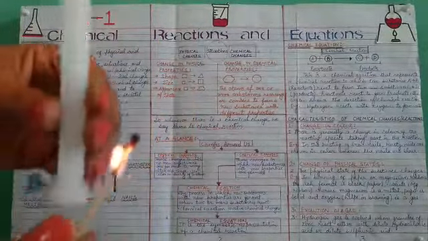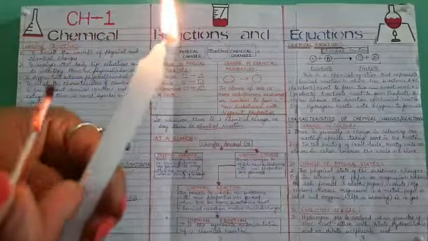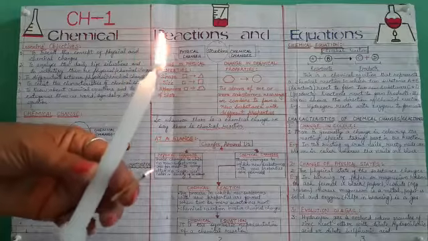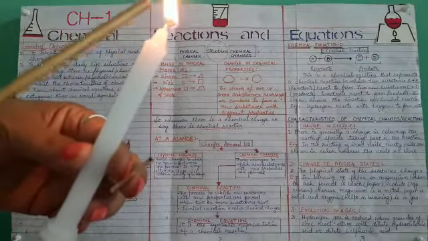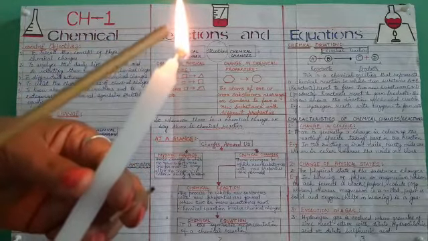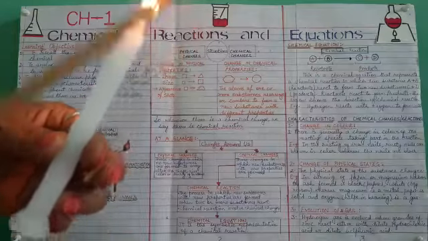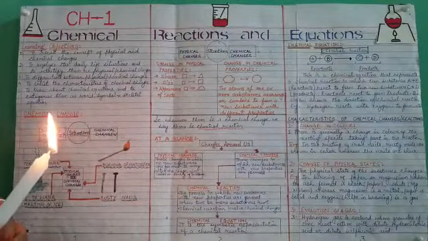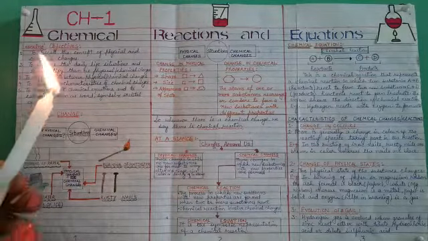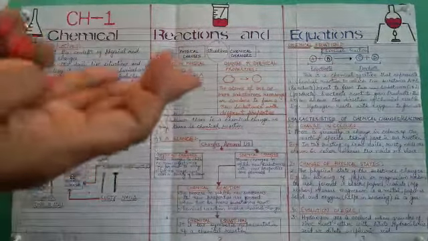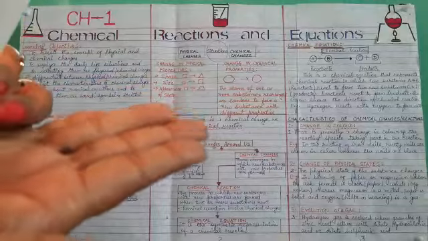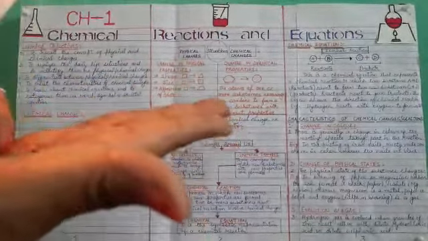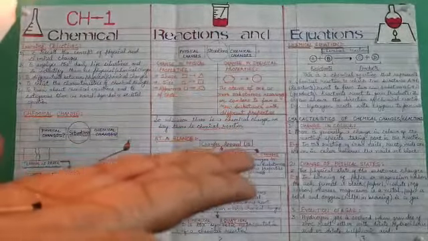When we burn the candle, the wax melts. The wax which melts shows the physical change, but the burning of the wick shows the chemical change. And you will see that when I burn this matchstick, this black colored substance is formed by burning the matchstick.